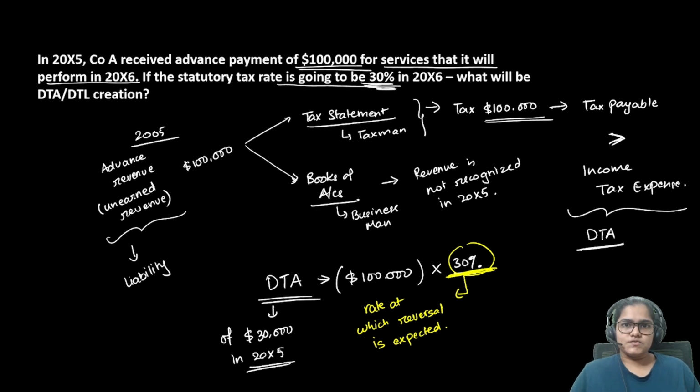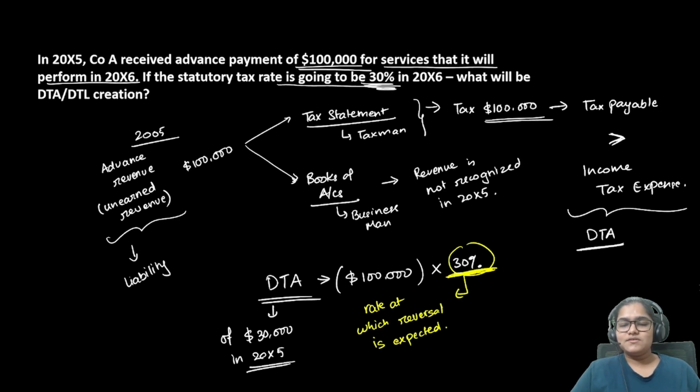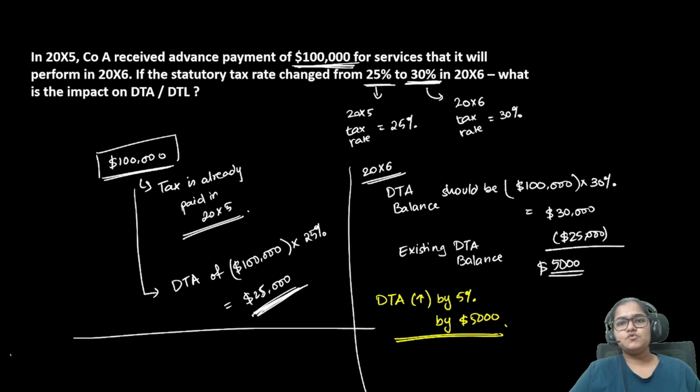Then, as time passes and I come to know what the actual tax rate is going to be in that year, I obviously will have to update my balances. Okay. DTA, DTL are always created at the rate which is expected to prevail in the year when the reversal is expected. Practically speaking, we don't know what that rate is going to be. Practically speaking, we don't really know very strongly when the reversal will also happen. That is why we simply use whatever is the tax rate at this point of time, because we don't have that much data in real life. Okay, but as you come to know of this data, obviously you'll have to adjust your DTA, DTL balances, which is exactly what this question was about.